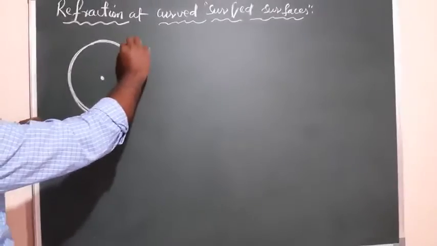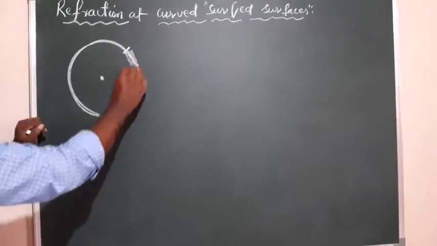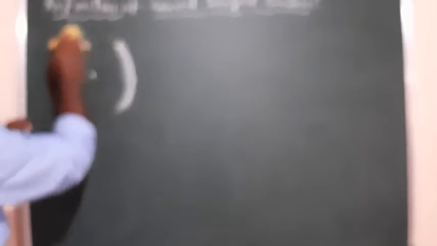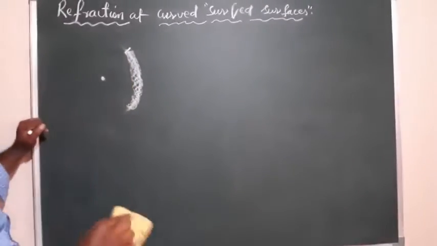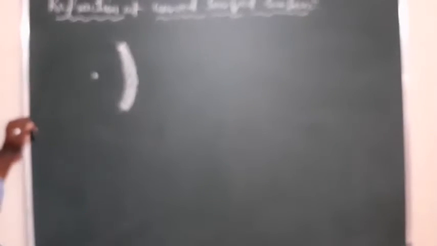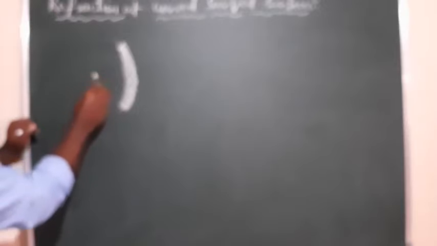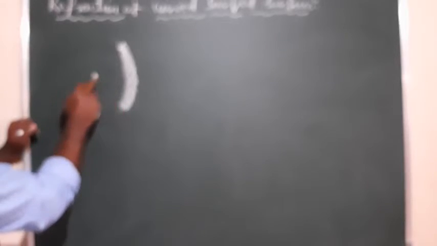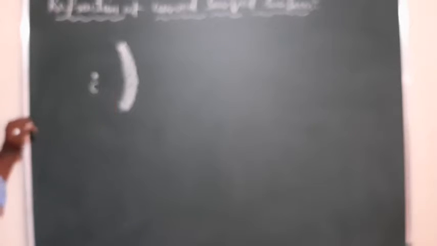So this part I am taking here, and the remaining part of the sphere I am removing. Now we have this part, which is a spherical part, called a curved part. This point is the center, and for this curve it is called the center of curvature. We represent it by C.